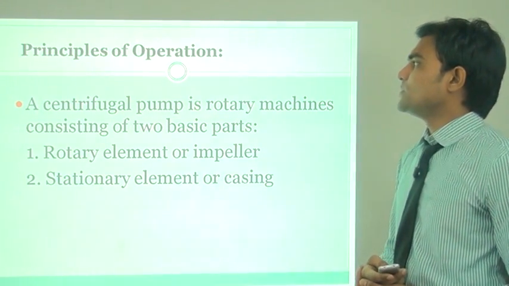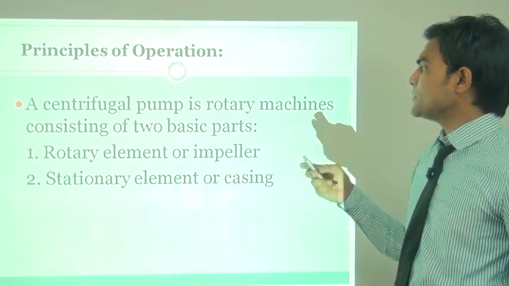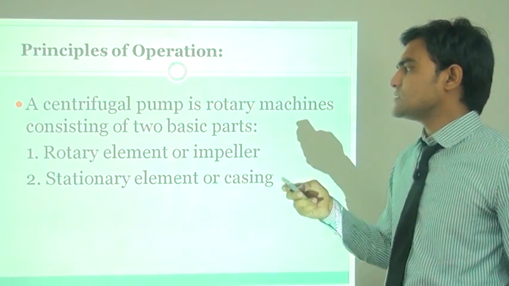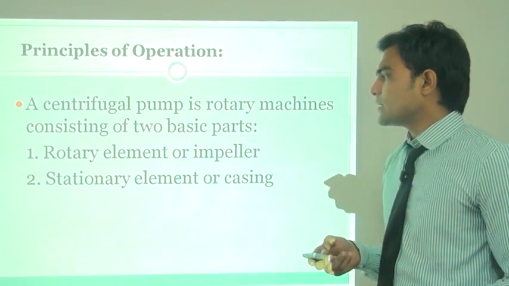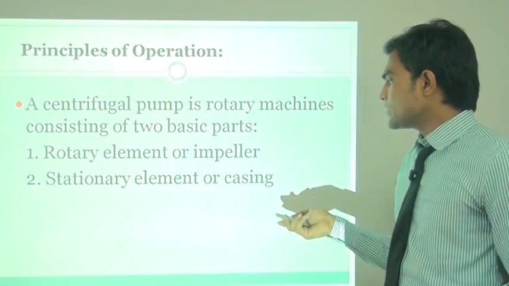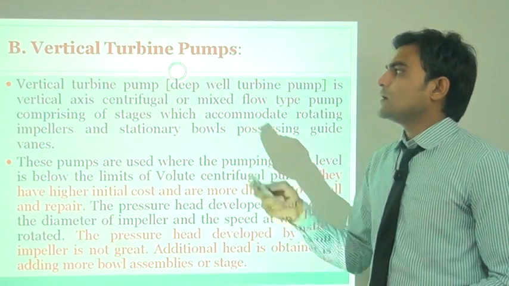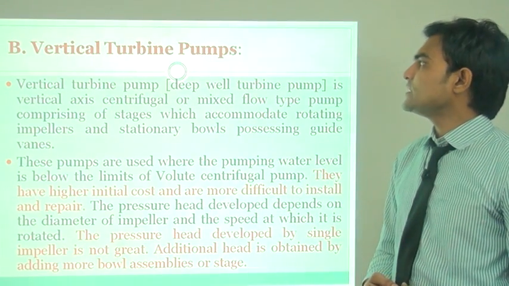Now the principle of operation: a centrifugal pump is rotary machinery consisting of two basic parts, the rotary element or impeller, and the stationary element or casing. Now the second pump is the vertical turbine pump.